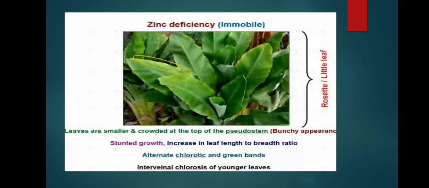Bunchy appearance, you can see how bunchy the banana plant is. Stunted growth, with an increase in leaf length, but growth is retarded. Increase in leaf length to breadth ratio. Areas are chlorotic and green, with alternate chlorotic and green bands. Some areas are chlorotic, meaning loss of chlorophyll; they will turn yellow or white. In some areas, the green bands are normal. Intervenal chlorosis of younger leaves.